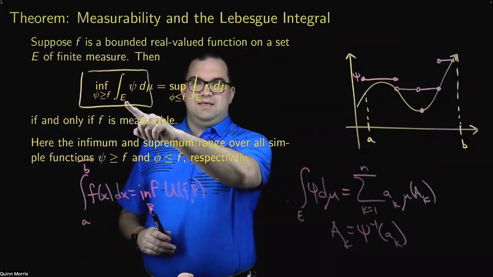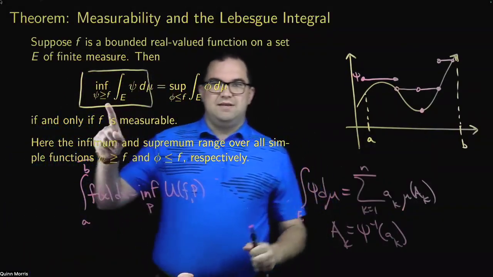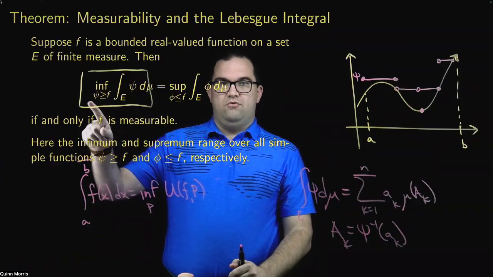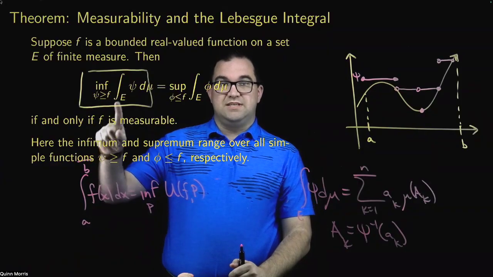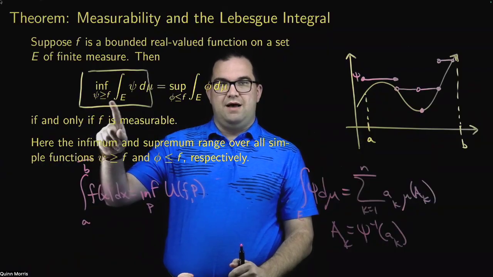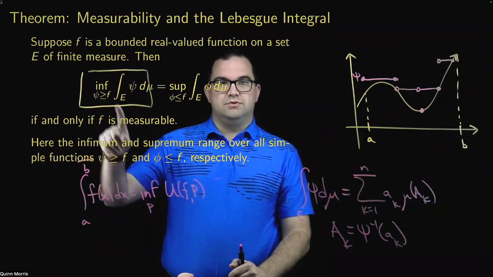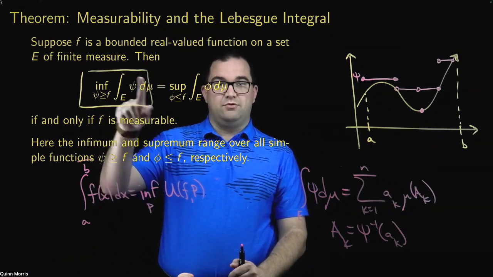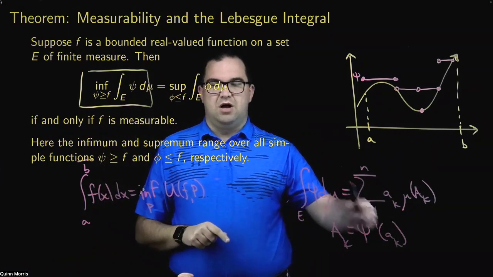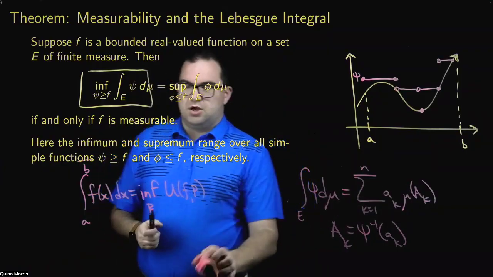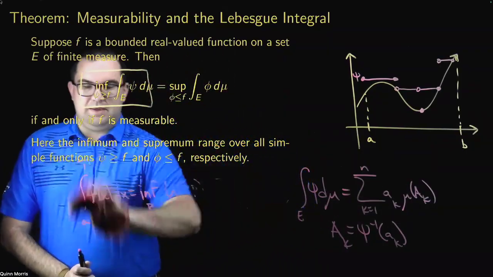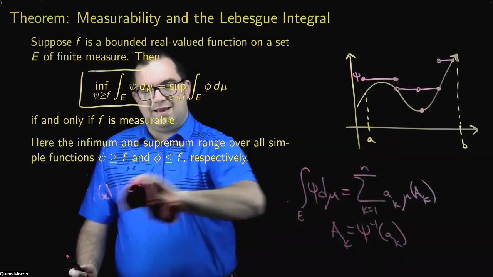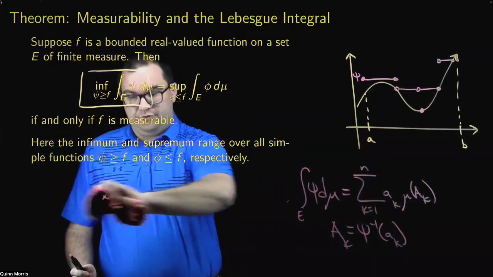Now, this quantity is really a very similar type of thing. It's an infimum over all of these simple functions which are greater than or equal to f of these integrals. And because they're Lebesgue integrals of simple functions, they're really just sums. So in a way, this quantity in the orange box here is sort of like an upper Lebesgue integral.